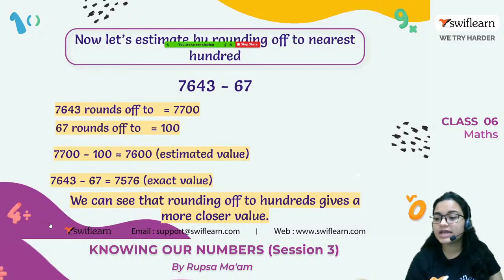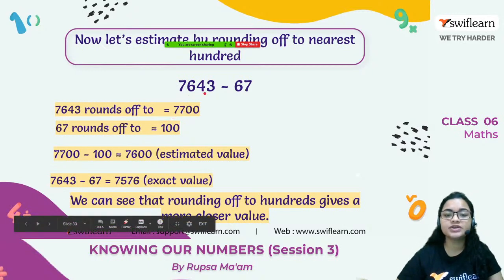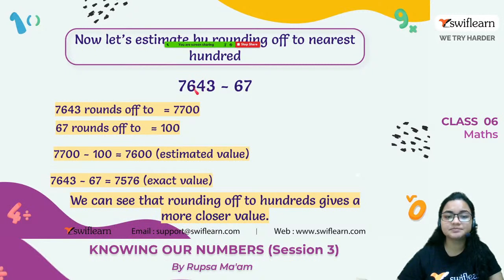If we round off to the nearest 100, 7,643 will be 7,700. And 67 will be rounded off to 100.